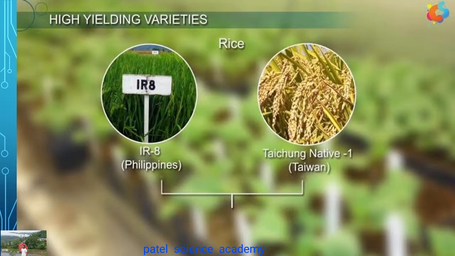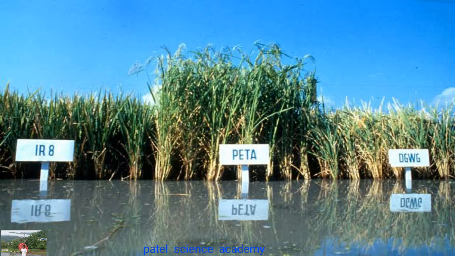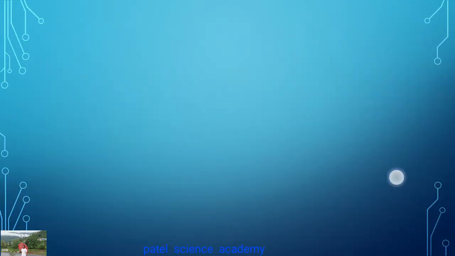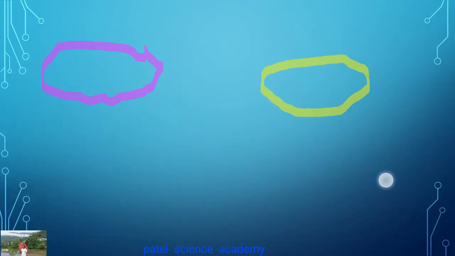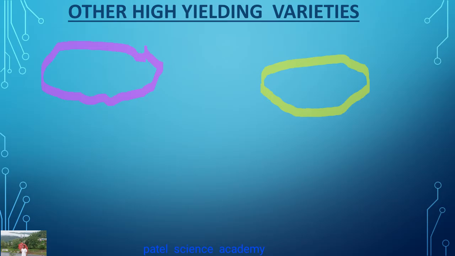So this is IR8 from the Philippines and Taichung Native 1, the rice variety, from Taiwan. Again, you can see IR8 rice in the field here in the image. So all these are the products of wheat and rice plant breeding.